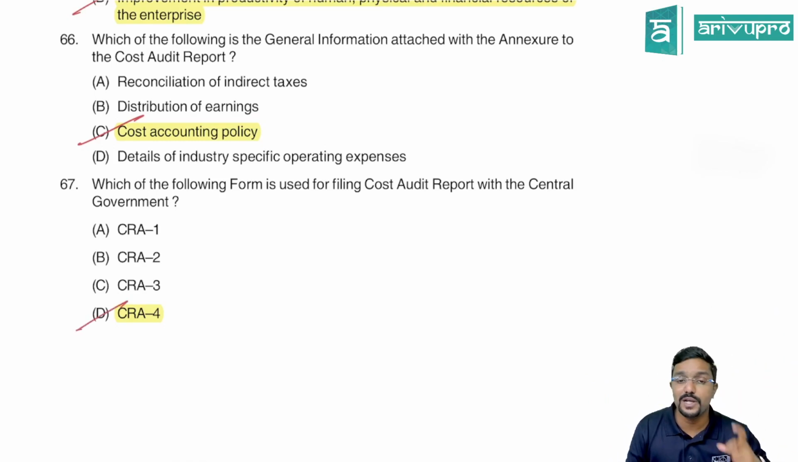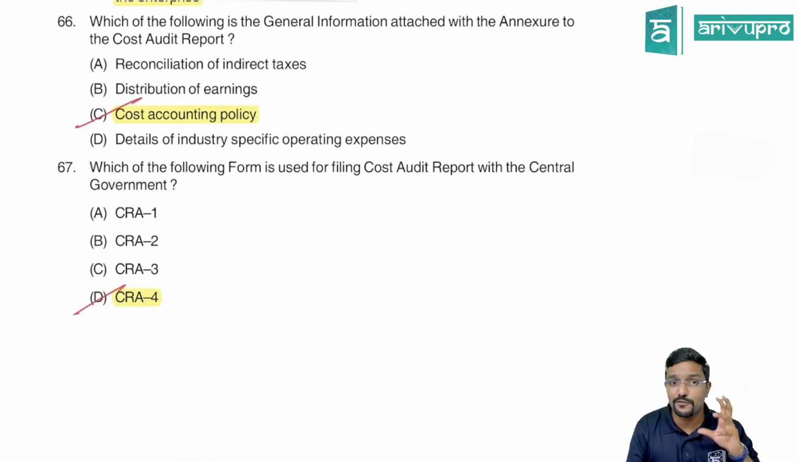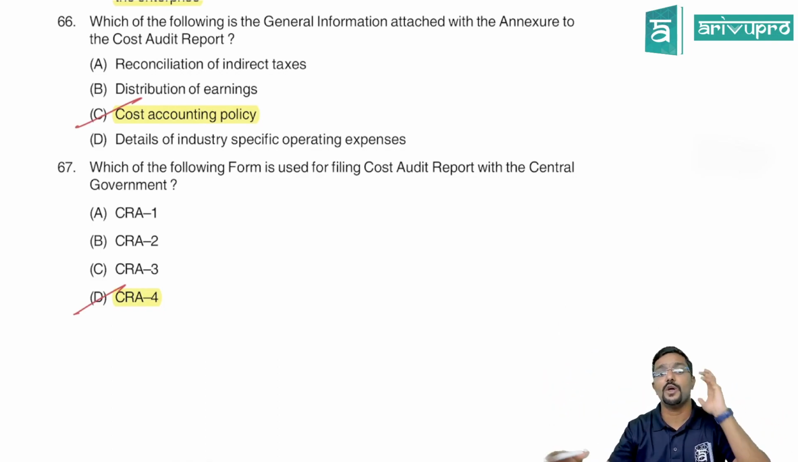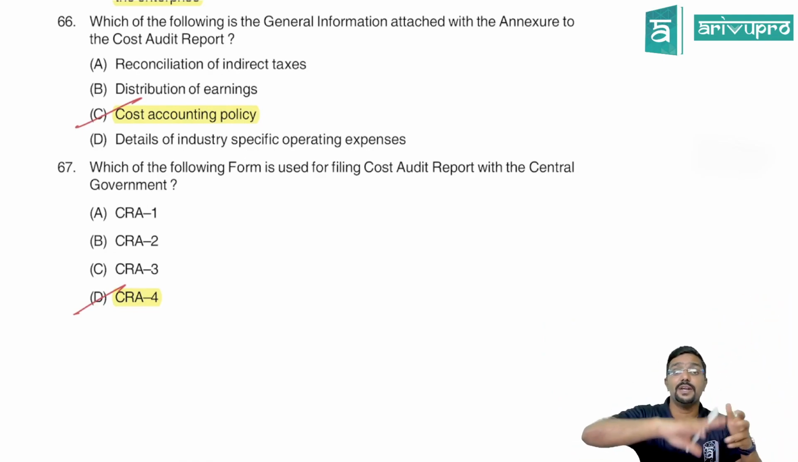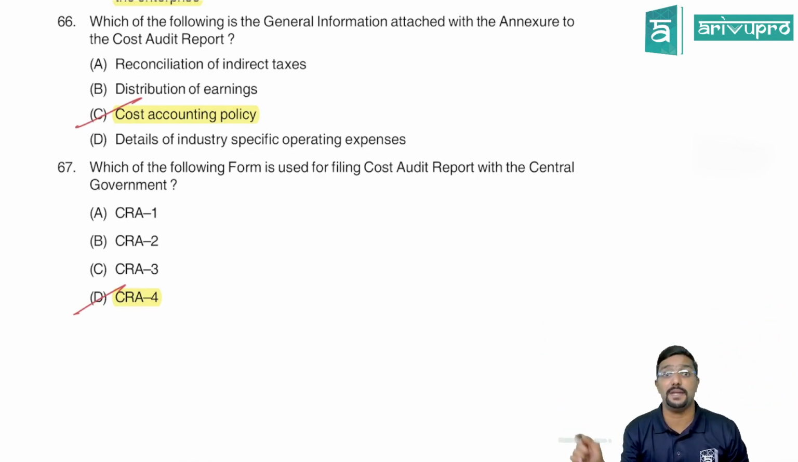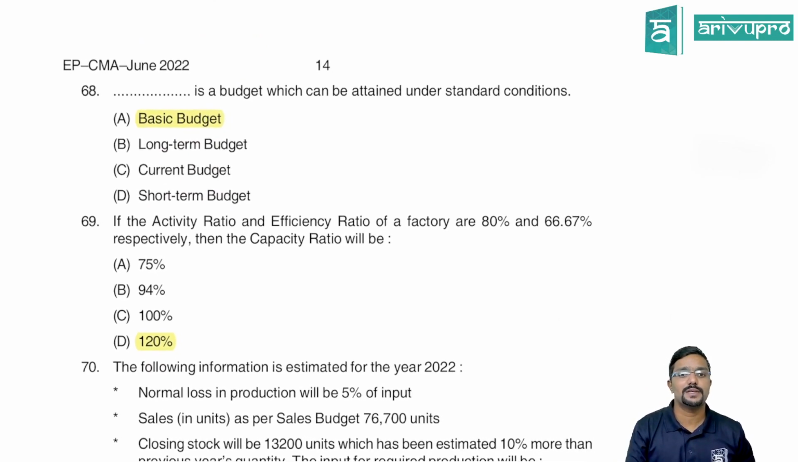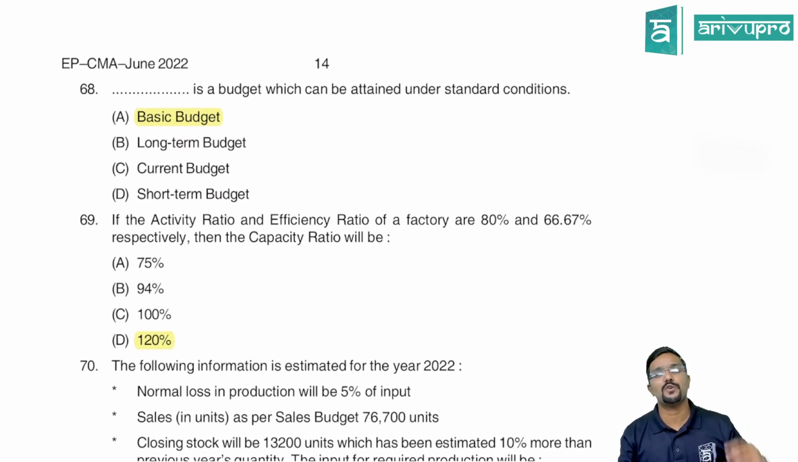CRA 4. They have clearly asked which of the following forms is used for filing the cost audit report with the central government. This is the company filing with the central government, so your answer should be CRA 4, whereas the auditor submits it to the board of directors in CRA 3. Please be careful about what they have asked and answer accordingly, guys. Next, with respect to the budget chapter, whatever questions we discussed till now were from chapters 1 and 2.